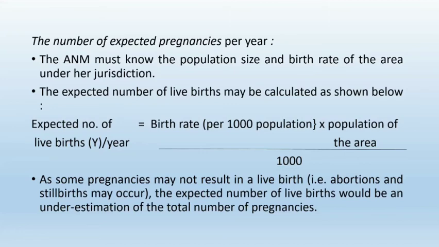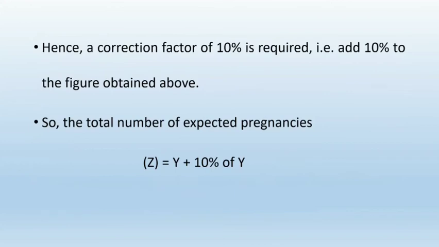As some pregnancies may not result in a live birth, that is, there can be an abortion or stillbirth, the expected number of live births would be an underestimation of the total number of pregnancies. So how should we remove this error? There is a correction factor.